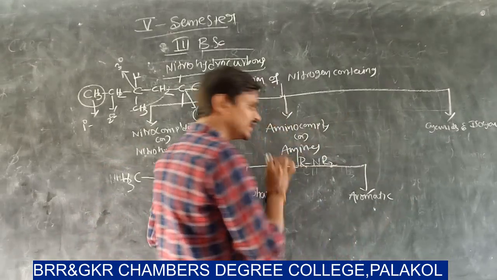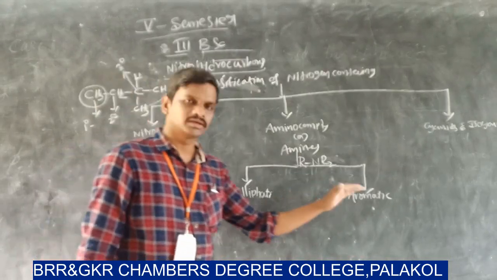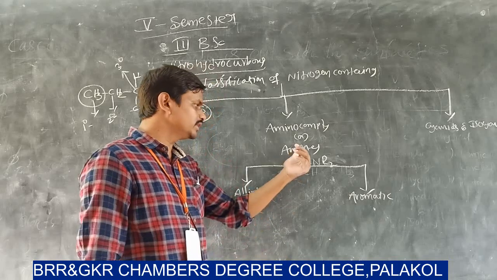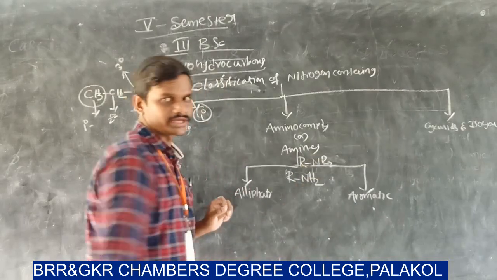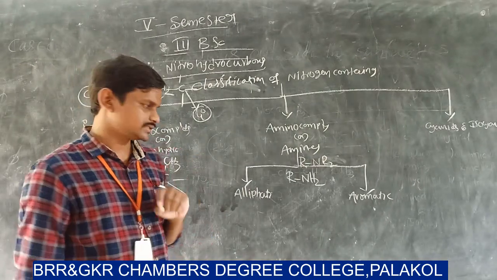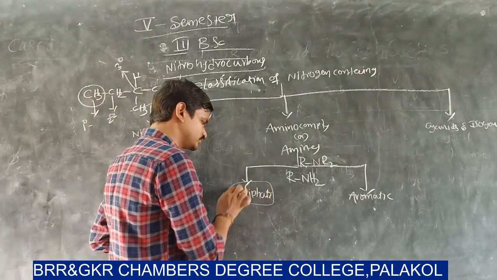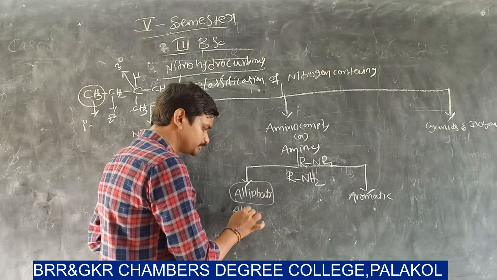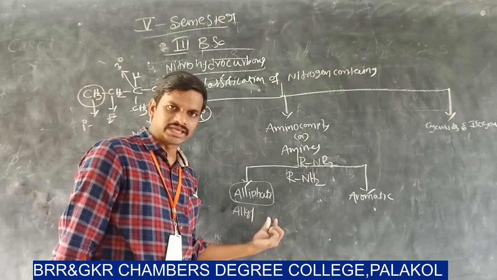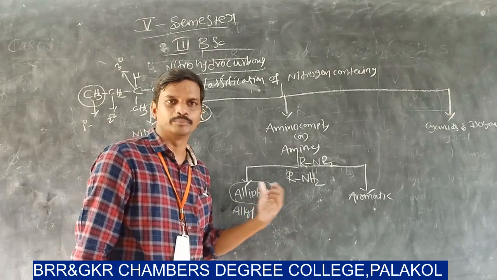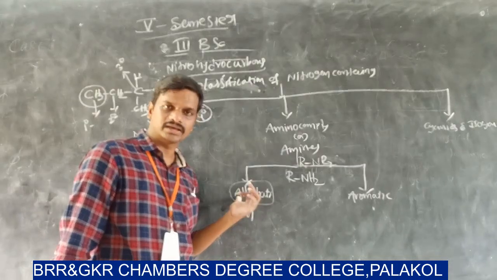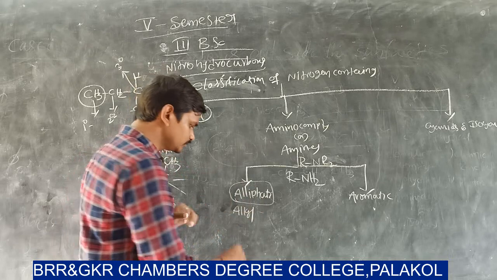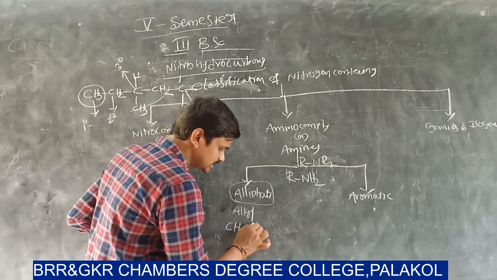So what is an aliphatic amine and what is an aromatic amine? Simply, imino compounds are represented as RNH2. If R is an aliphatic system, that means an alkyl group like methyl, ethyl, propyl, butyl, then the compounds are called aliphatic amines. Let us write a few examples: